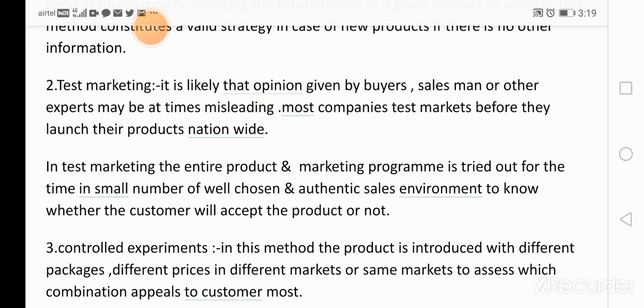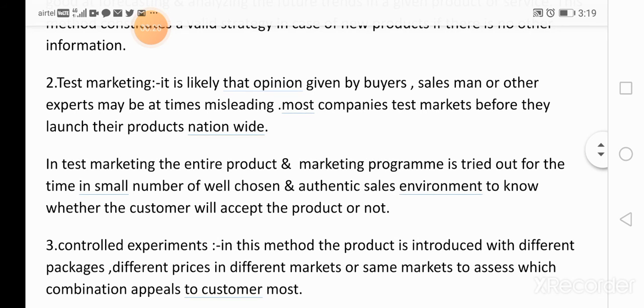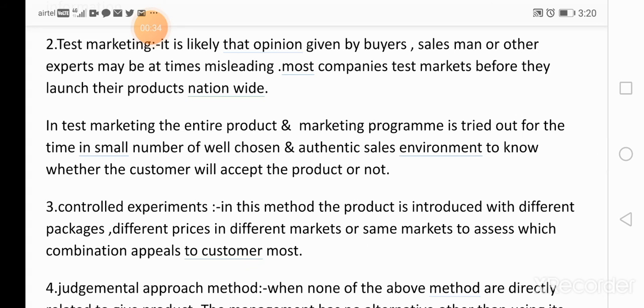In other methods of demand forecasting, the next method is test marketing. It is likely that the opinion given by buyers, salesmen or other experts may at times be misleading. So in these situations, most companies, before they launch their new product nationwide, introduce the test marketing method for estimating the demand. In this method, the entire product and marketing program is tried out for the first time in a small number of well chosen and authentic sales environments to know whether the customer will accept the product or not.